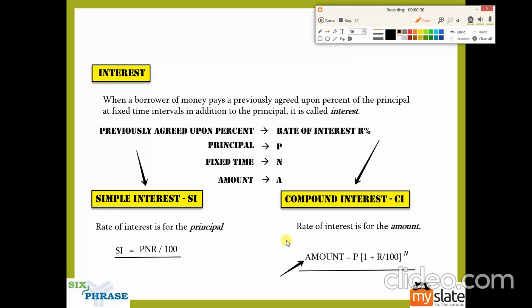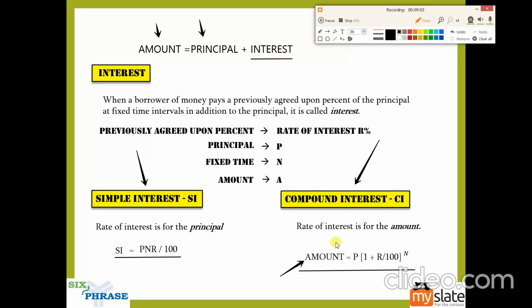So if you know, amount is equal to principal plus interest, so amount, you can write it as principal plus interest. So now you have a formula for amount, you also know the principal. So just by subtracting these two things, we can find the interest. Okay, so that is the method that we'll use for compound interest.